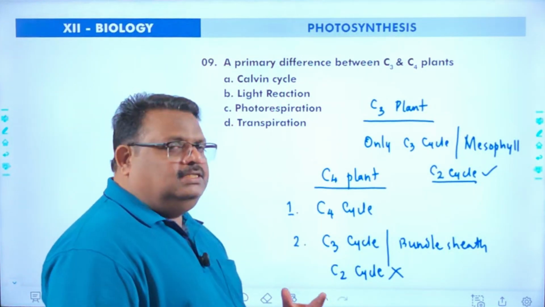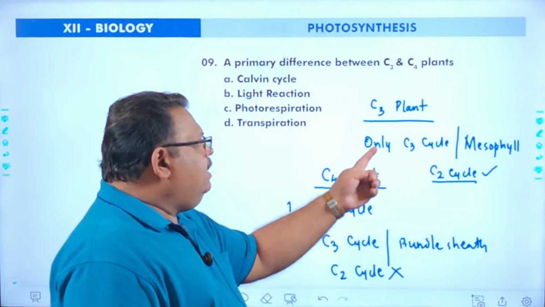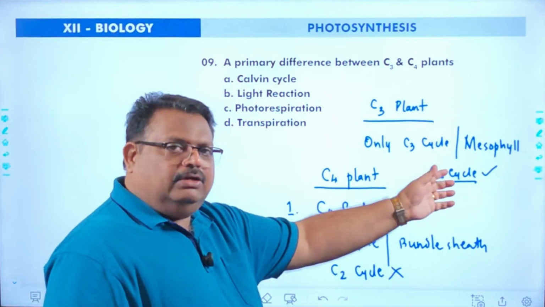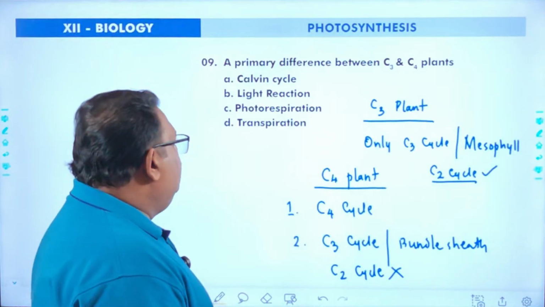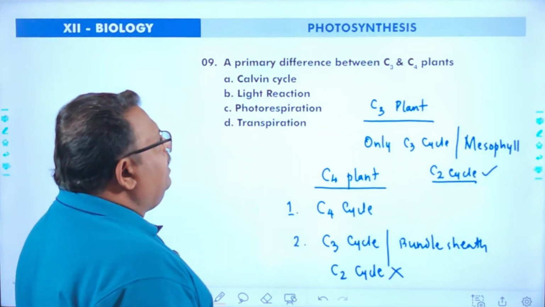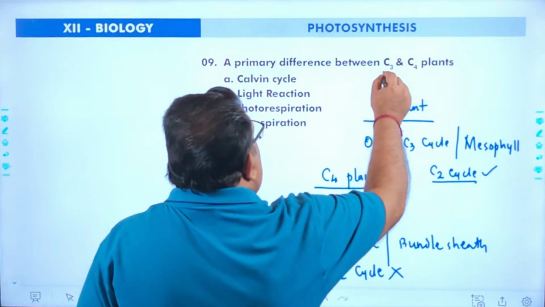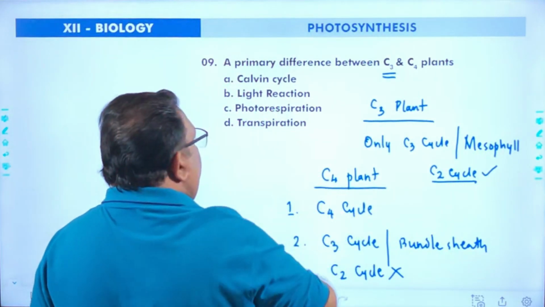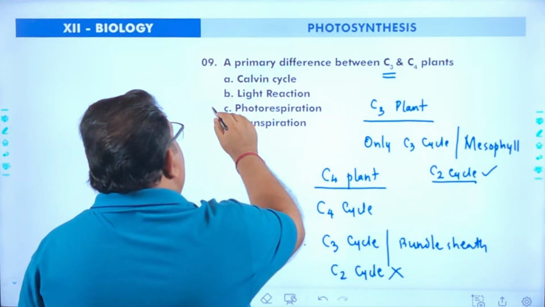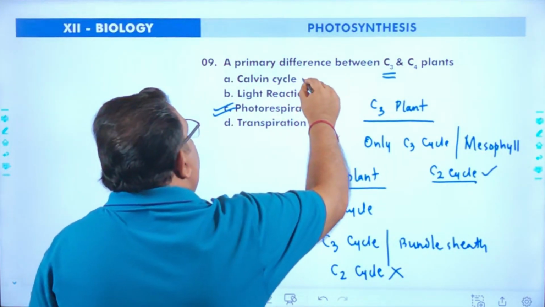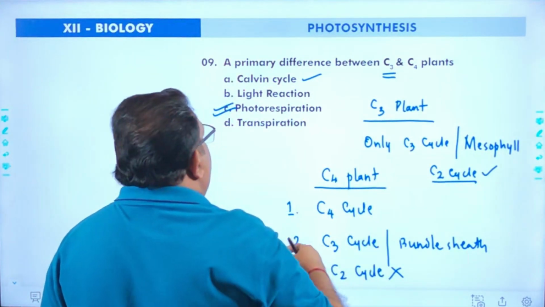That means C4 plants are more efficient in photosynthesis than C3 plants, only because carbon dioxide is not lost by photorespiration. So the primary difference between C3 and C4 plants is that in C3 plants photorespiration is possible, but in C4 plants photorespiration is prevented.